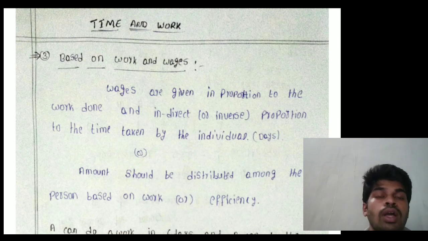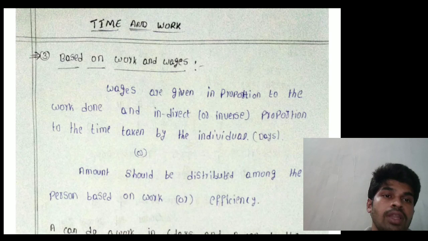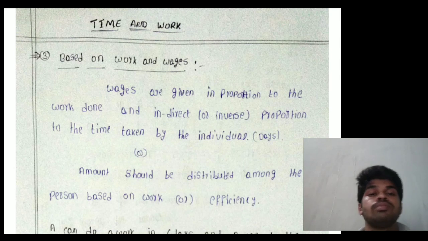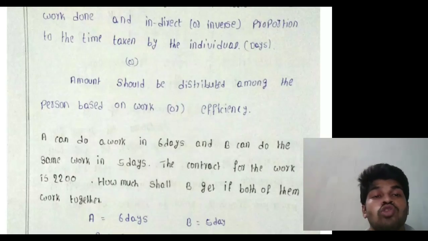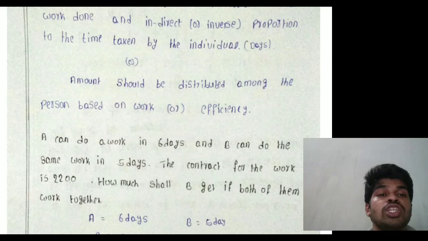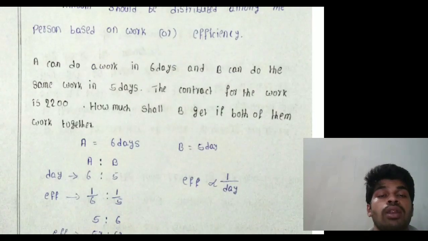Work and amount. Wages are given in proportion to the work done. That means wages are directly proportional to the work done, and inversely proportional to the time taken by the individual, the number of days. Wages, that means amount, should be distributed among the persons based on the work done or efficiency.